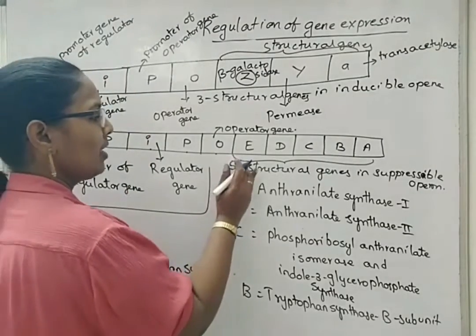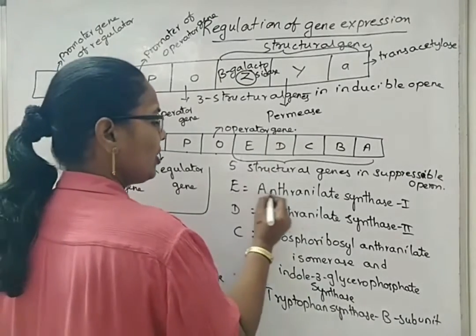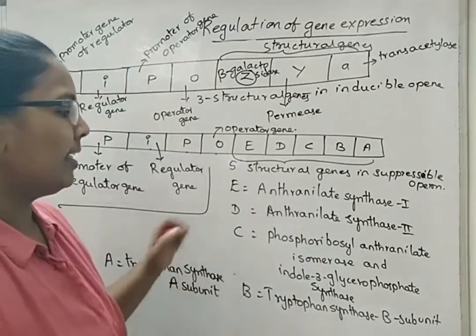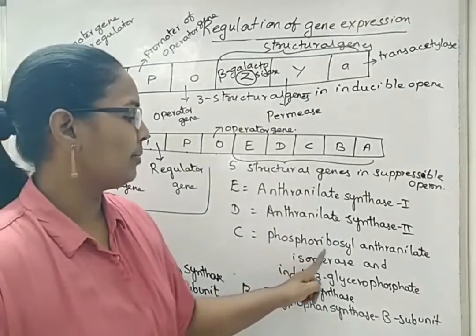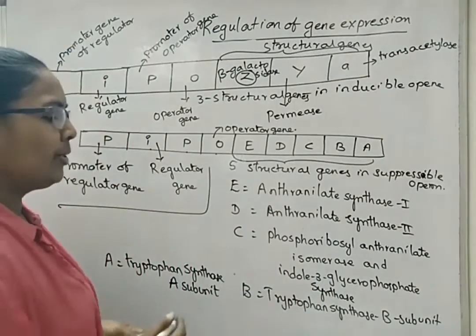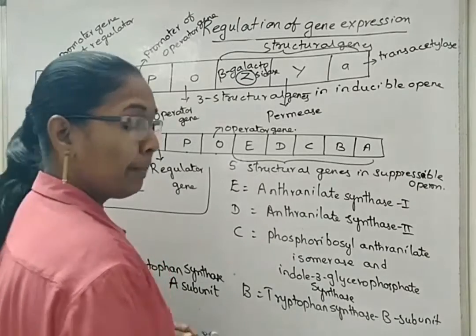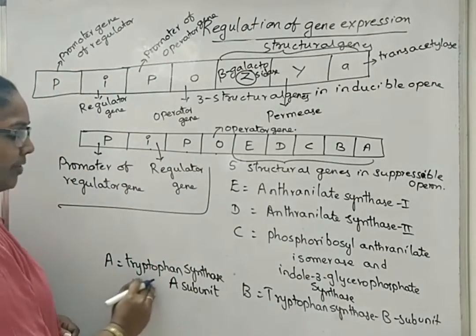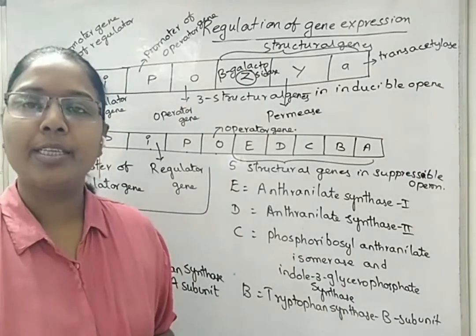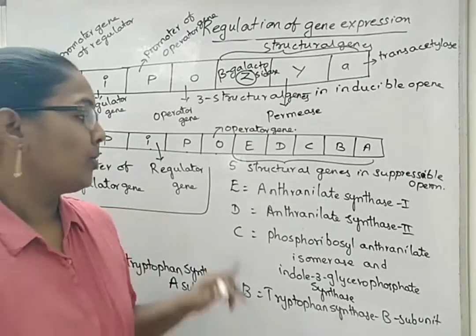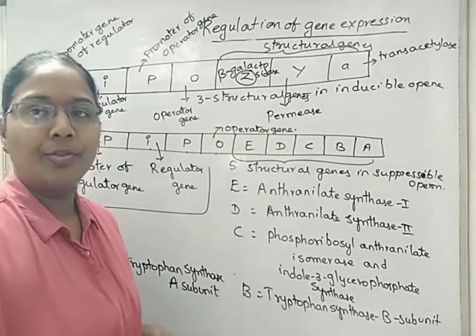In the same way, what are the enzymes that are coded by the structural genes of tryptophan? So E gene codes for anthranilate synthase, D gene codes for anthranilate synthase 2, C gene codes for phosphoribosyl anthranilate isomerase and indole 3 glycerol phosphate synthase. Gene B codes for tryptophan synthase B subunit and A gene codes for tryptophan synthase A subunit. What are these used for? We know that tryptophan is one of the aromatic amino acids. So these types of enzymes are used as flavoring agents in the food processing.